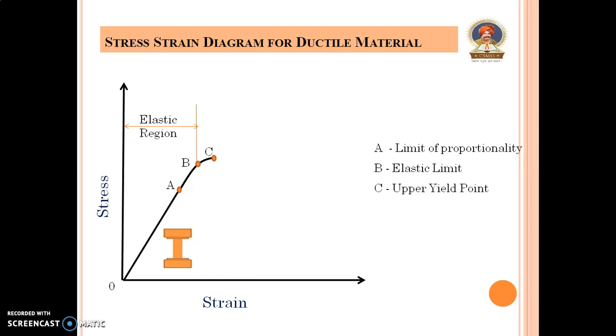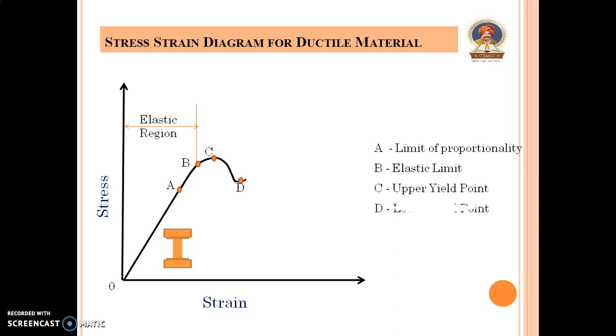Now, when we increase the tensile load, the stress strain curve drops from point C to point D. That indicates the process of yielding, and the stress at point D is the lower yield point stress.